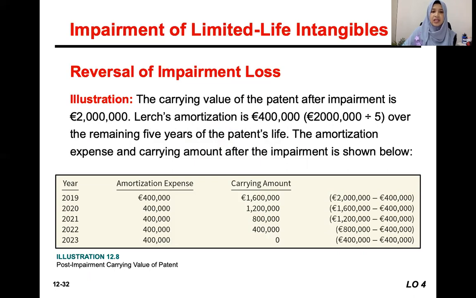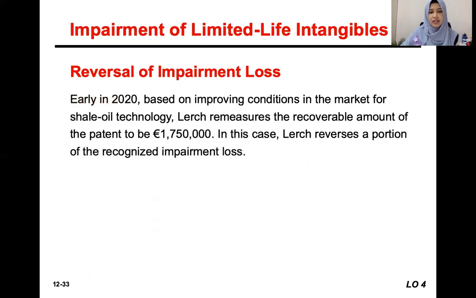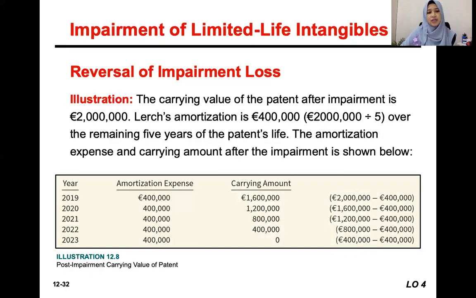And then suddenly, early in 2020, the company identifies that the recoverable amount of the patent is 1,750,000. Okay, going back to this. Early 2020, the carrying value is 1,600,000. You take from the ending value of 2019.